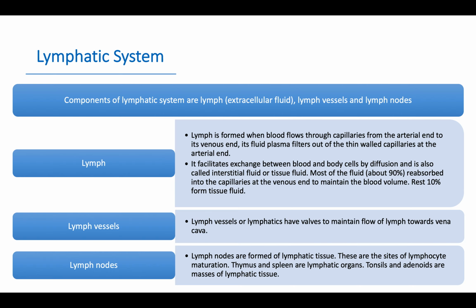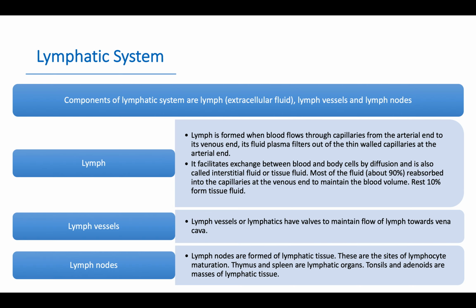Most of the fluid, about 90%, is reabsorbed into the capillaries at the venous end to maintain blood volume. The rest, 10%, forms tissue fluid. Lymph vessels. Lymph vessels or lymphatics have valves to maintain flow of lymph towards the vena cava.